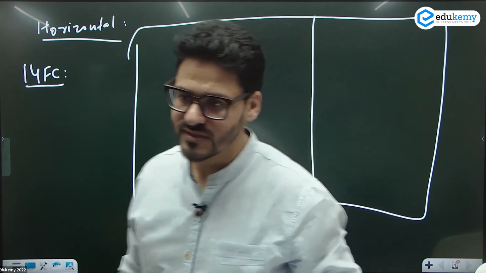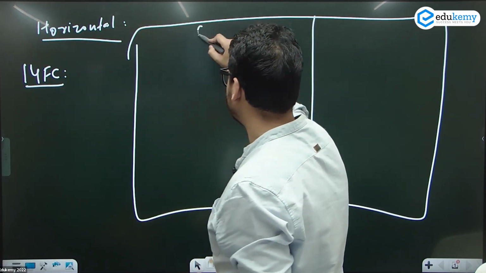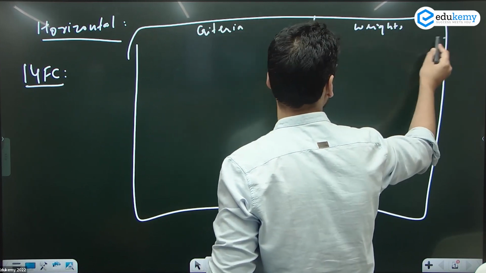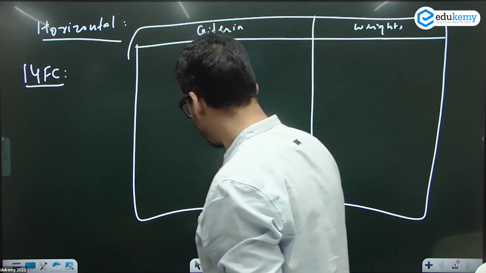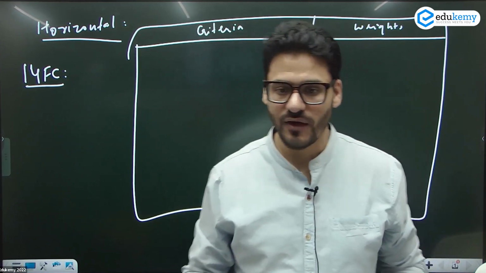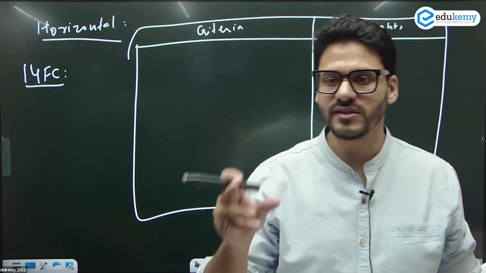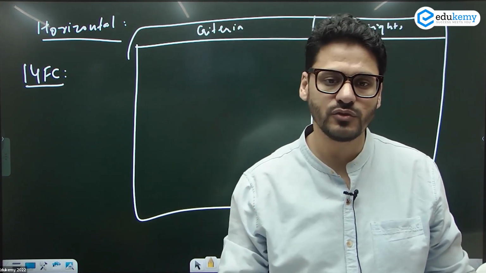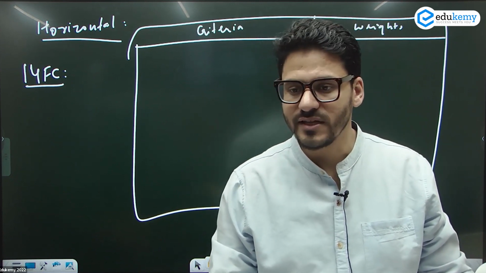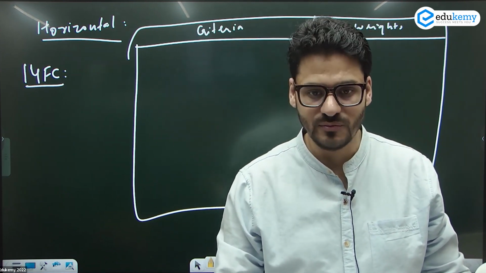Now 14th Finance Commission ने criteria क्या रखा and what was the weightage? Criteria and weights. When I'm talking about criteria, why do we need a criteria? Because you have to figure out किस state को कितना देना है. What is the amount of money you have to give to a particular state? On what basis will you decide that? तो यूपी को अगर ज्यादा मिल रहा है, on what basis? There has to be a basis for that.